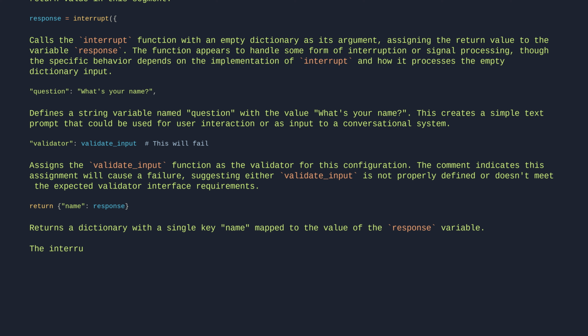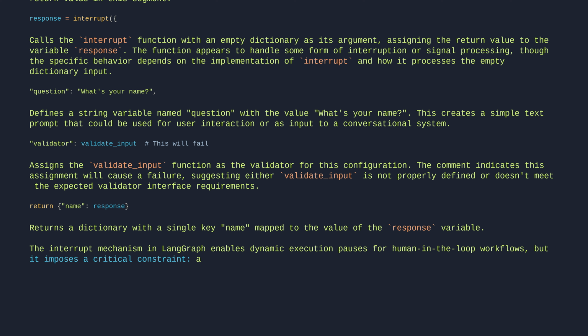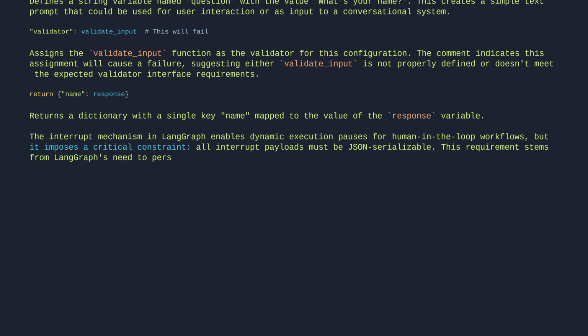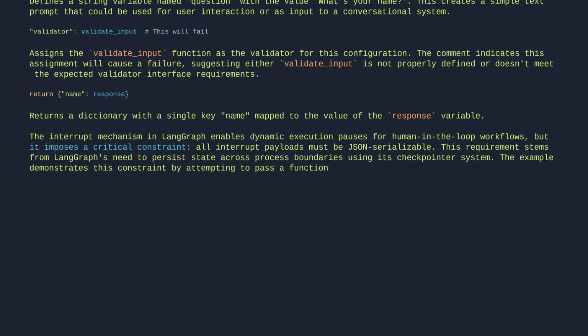The interrupt mechanism in LangGraph enables dynamic execution pauses for human-in-the-loop workflows, but it imposes a critical constraint. All interrupt payloads must be JSON-serializable. This requirement stems from LangGraph's need to persist state across process boundaries using its checkpointer system. The example demonstrates this constraint by attempting to pass a function, validate_input, as part of the interrupt payload, which fails because functions cannot be serialized to JSON.